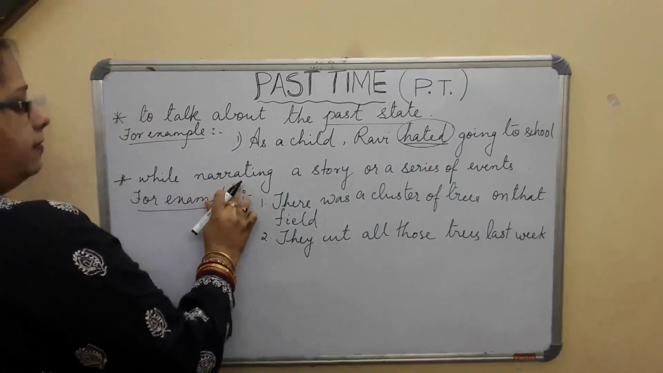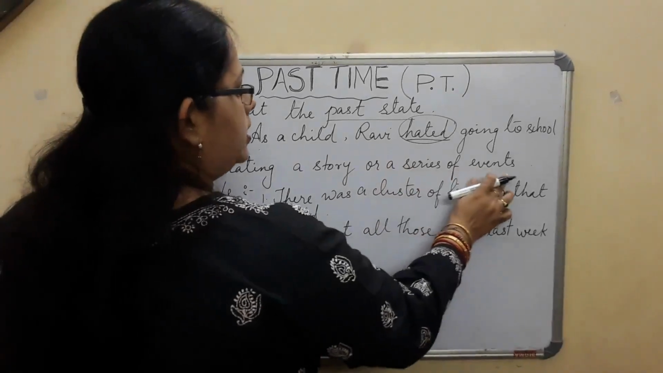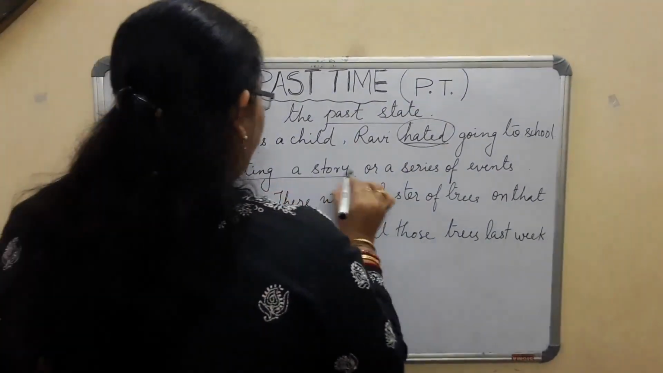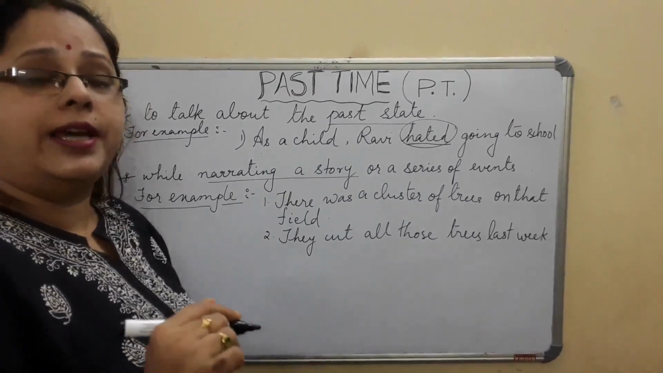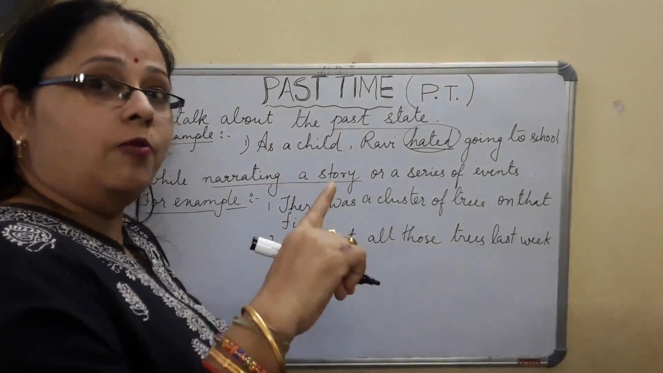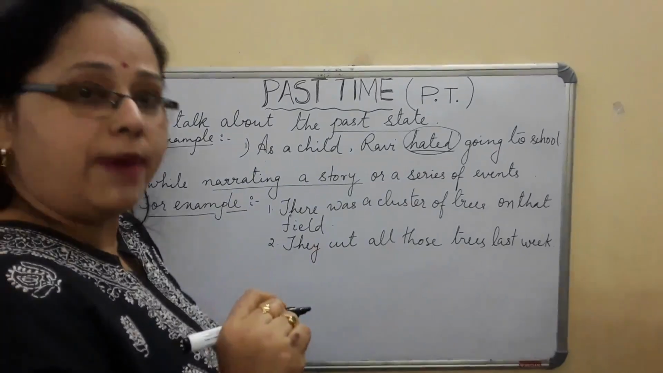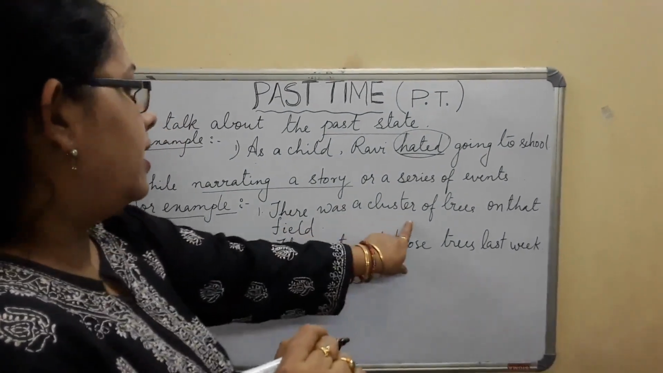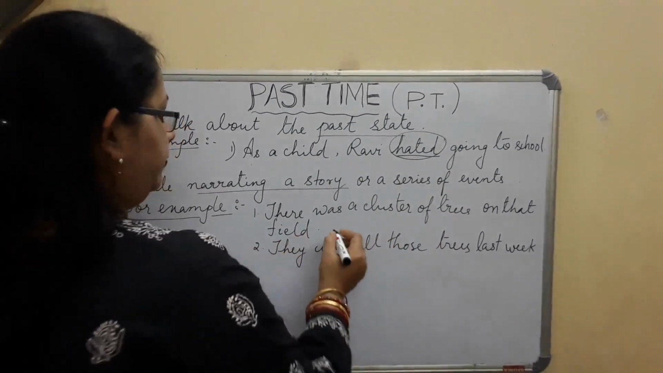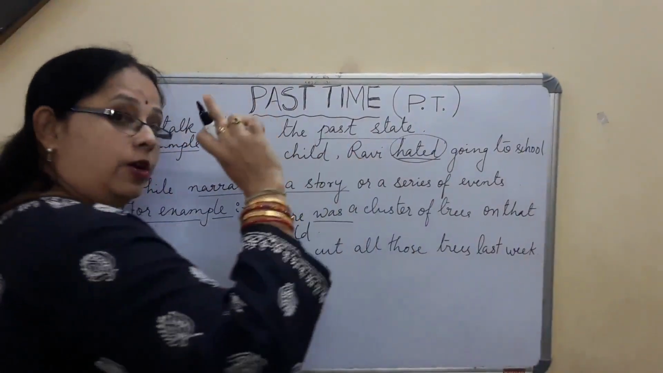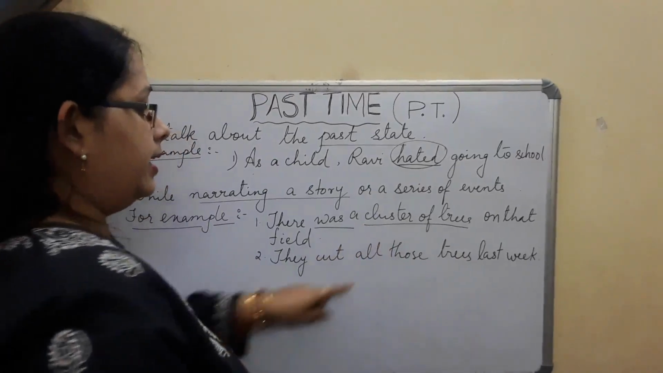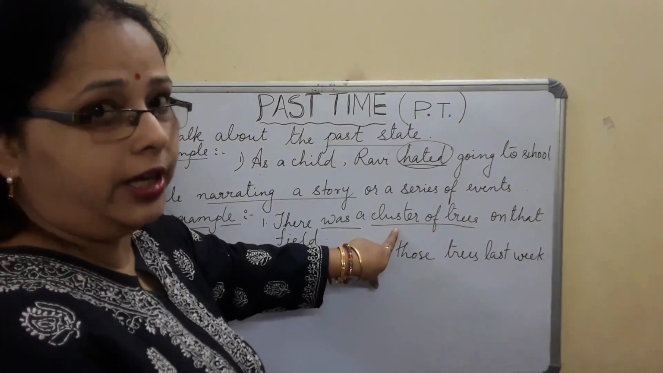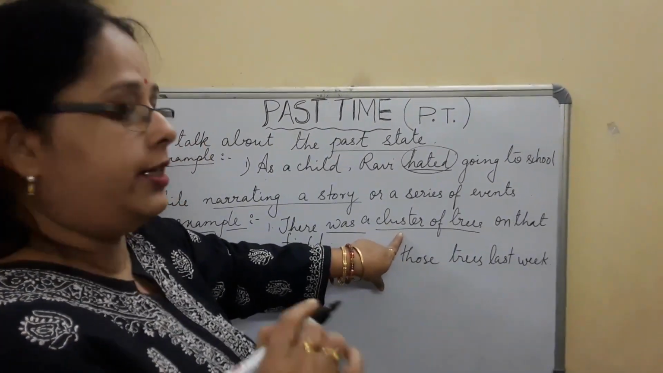Now next point is while narrating a story or a series of events. That means whenever your mother or your grandfather, grandmother, दादा दादी जब कहानी सुनाते, क्या बोलते थे? एक राजा था. वो स्टोरी के लिए यूज होता है simple past tense. See, there was a cluster of trees on that field. This is was, कभी होता था, पेड़ों का पूरा जंगल. जिस cluster of trees में is a collective noun. Again, this is something else. We are talking about tense, so we will be discussing it later on.